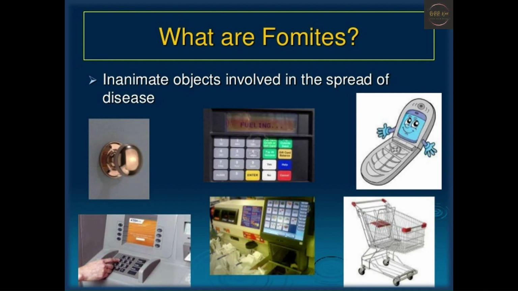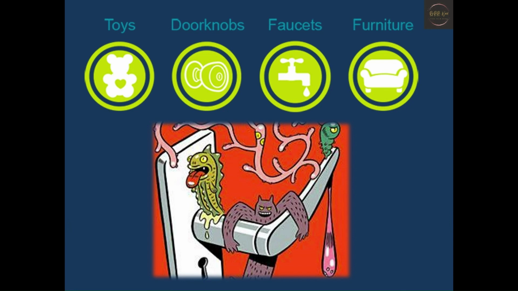So, what are fomites? Fomites are inanimate objects which are involved in the spread of a disease. There is a huge array of everyday objects that can become fomites, coming in contact with infectious agents such as microbes, viruses, bacteria, and fungi. The contamination occurs when these objects come in contact with body secretions. Some of the fomites can be phones, countertops, pens, touchscreens, doorknobs, toilet flush levers, etc.